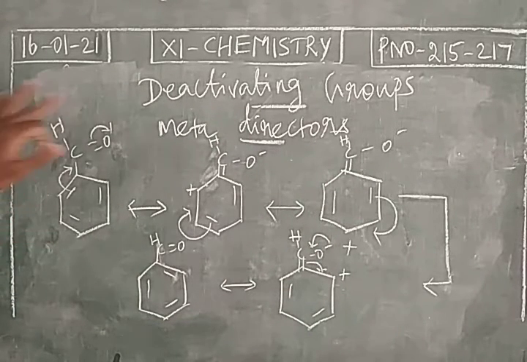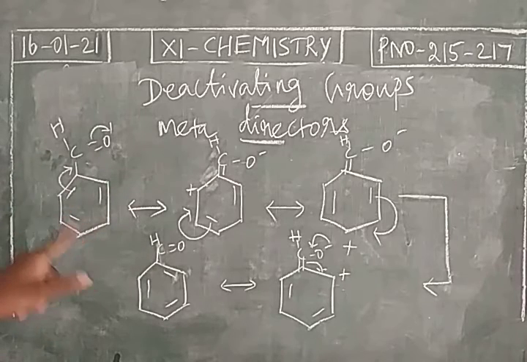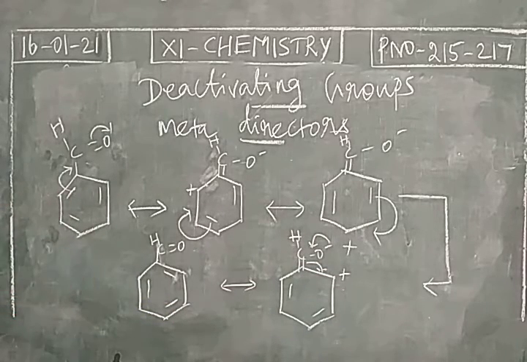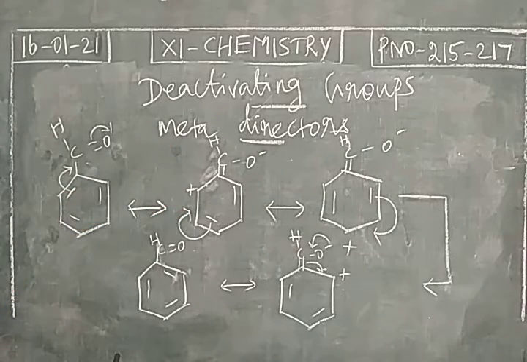This is benzaldehyde. The functional group is the aldehyde group, and this is a ring deactivating group. Due to this group, electron density in the benzene ring decreases, so that you can see the positive charges. Electron density is reduced, it is a deactivating group, and it will direct the incoming electrophile to occupy the meta position. So it is a meta directing group. Due to the delocalization of pi electrons as well as the positive charges, electron density is less at ortho and para positions.